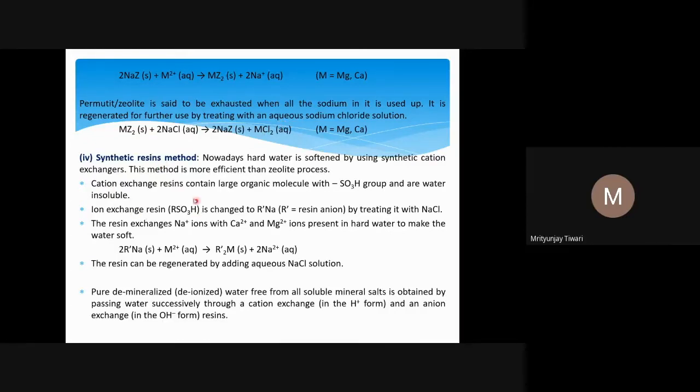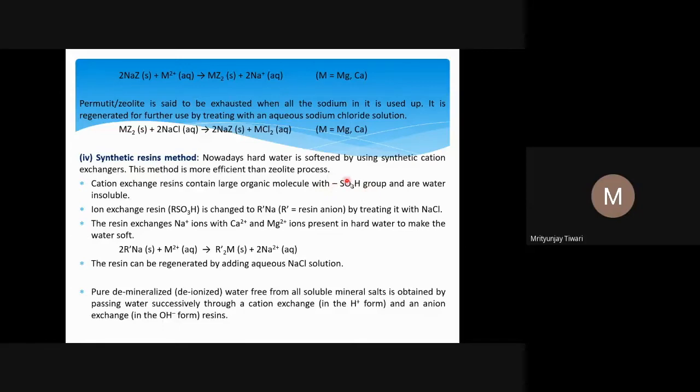What happens in the synthetic resin method? The cation exchange resin contains large organic molecules which contain a sulfonic group. RSO3H is called sulfonic acid. The R is a larger hydrocarbon or organic molecule, which may not be only hydrocarbon, and may contain heteroatoms as well. SO3, with sulfur and oxygen, are the heteroatoms, so it's an organic molecule.